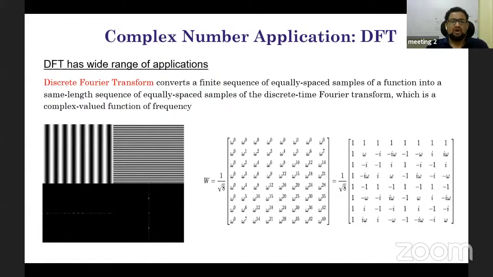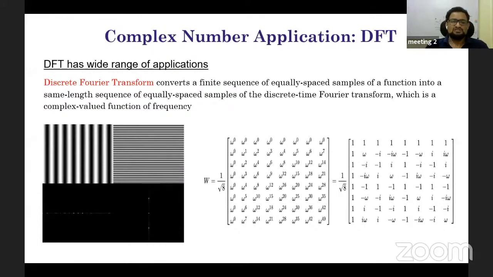Now the question is why convert from the spatial domain to the frequency domain. A problem like noise removal becomes very difficult in the spatial domain, whereas in the frequency domain, removing the noise becomes very simple.